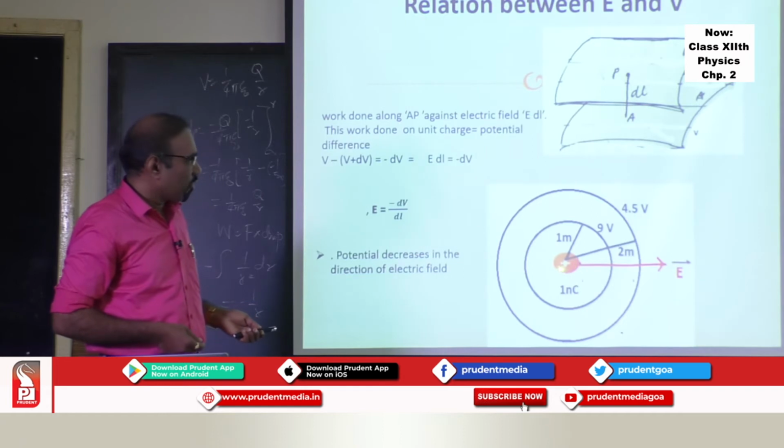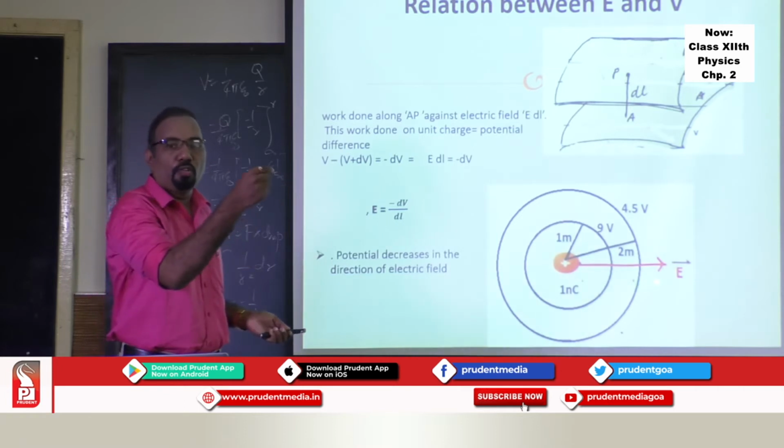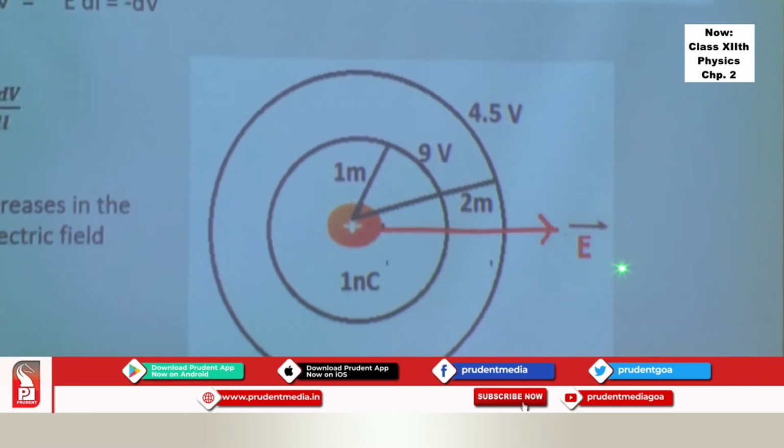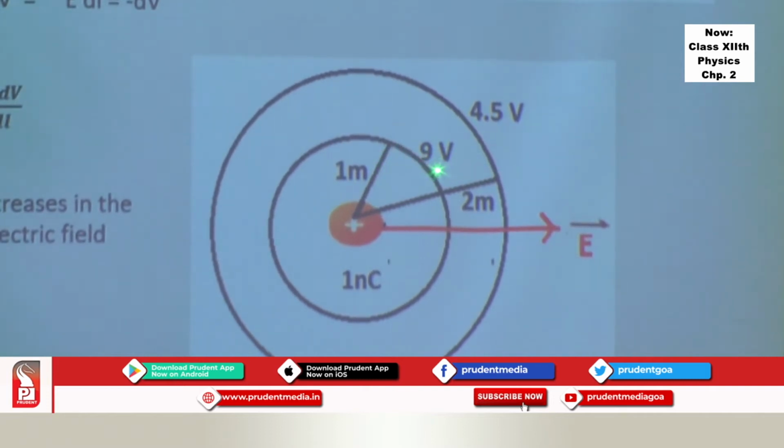Suppose I take a charge of 1 nanocoulomb. This is a charge of 1 nanocoulomb. Using the formula V is equal to 1 upon 4 pi epsilon 0 Q upon R, you find the potential at distance 1 meter. And that turns out to be 9 volt. If I find out potential at 2 meters, you get 4.5 volt. This is the equipotential surface of 4.5 volt.